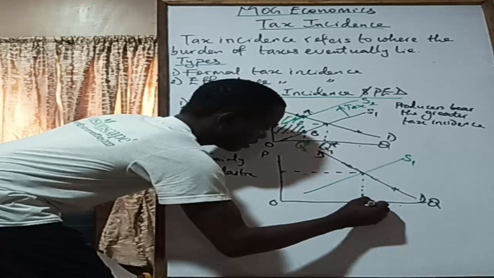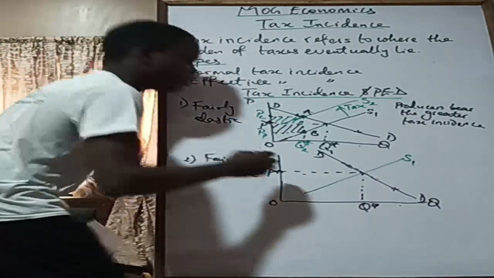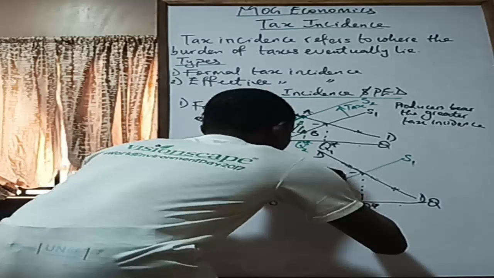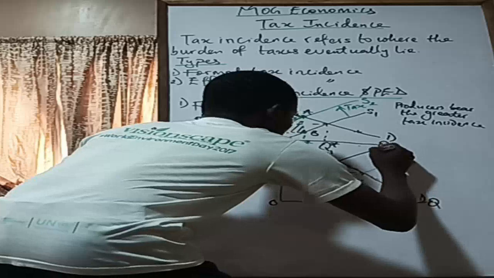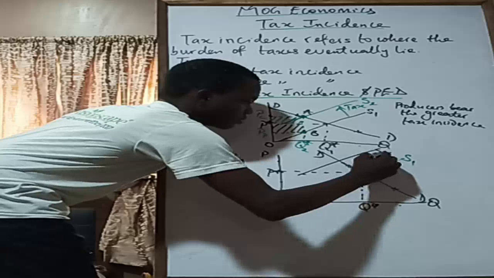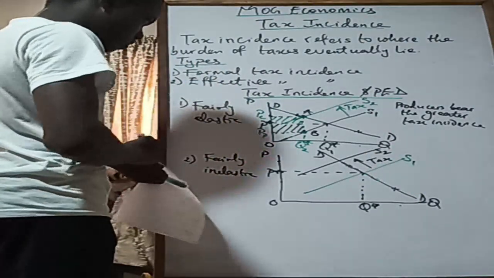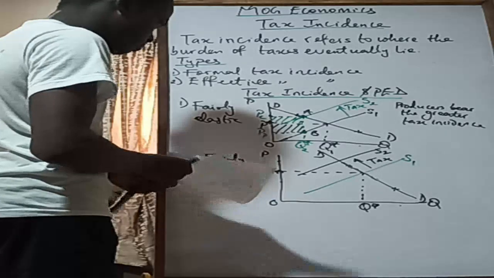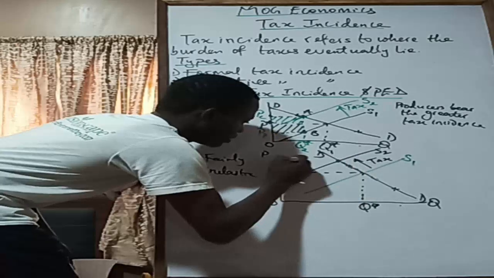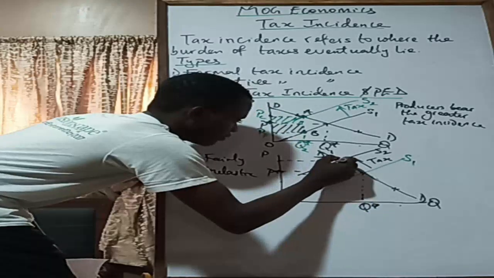So this is the first Q star, and then this is P star, the equilibrium price. Now we have a tax on the supplier. S2, where this is the tax imposition. Is it parallel? Okay, no problem. So now this new position here, when we trace it, we have this, and then we bring it down.